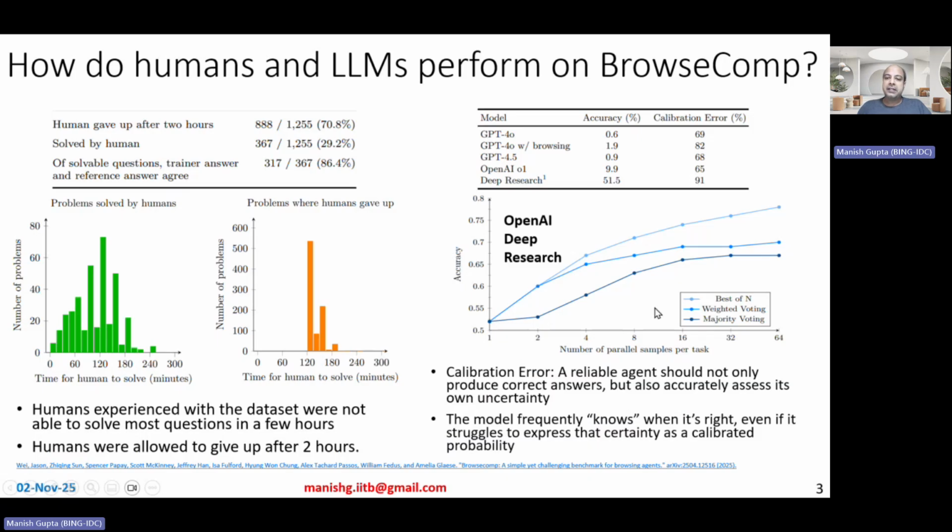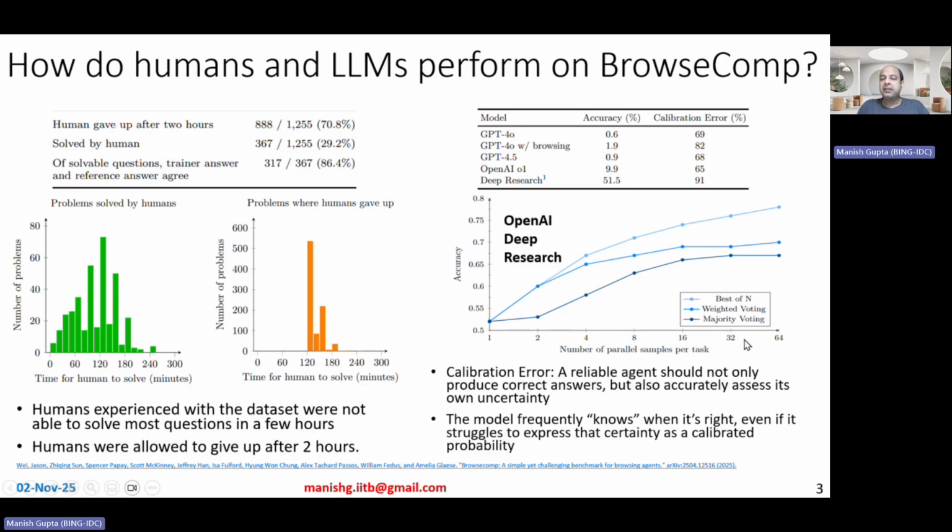Okay. Now, this plot shows experiments done using multiple sampled answers from the model. You can change temperature and sample multiple answers, or sample like a beam, in the sense that you take the top few tokens and then sample one of them randomly. They do experiments with the OpenAI deep research model here using 3 different kinds of parallel sampling, and they sample up to 64 answers for the same question. They may not be unique; even if you sample 64 times, you may get the same answer several times, but they sample 64 times. That's the point.